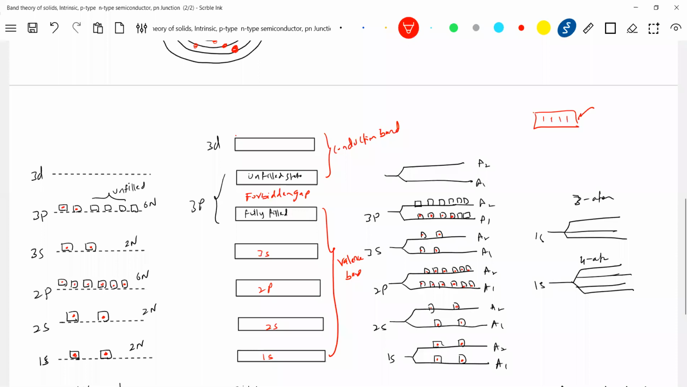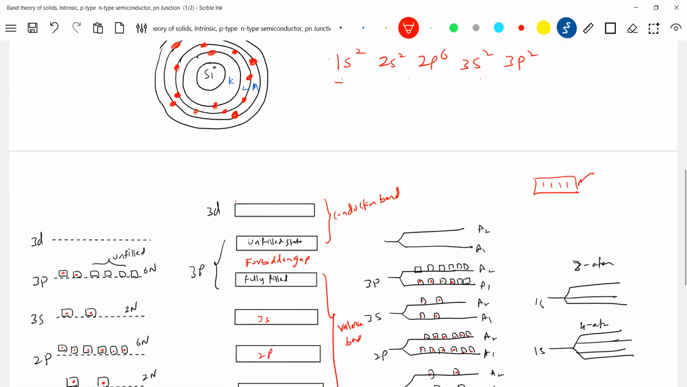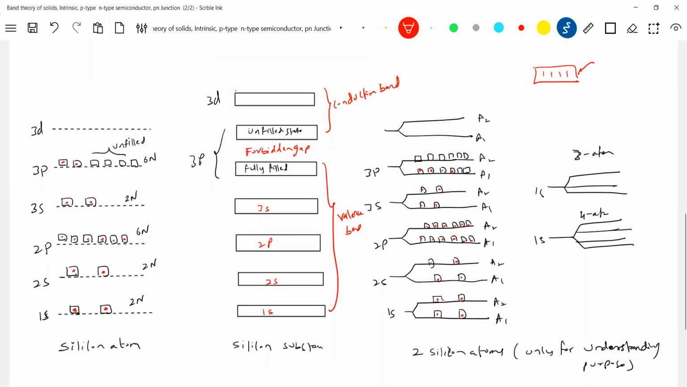And what about the conduction band? All states are empty, so we'll say unfilled states. And the valence band is the fully filled state. Here, valence band means not only one; all of these are valence bands. The uppermost valence band and the lowermost conduction band are what we are taking for discussion.